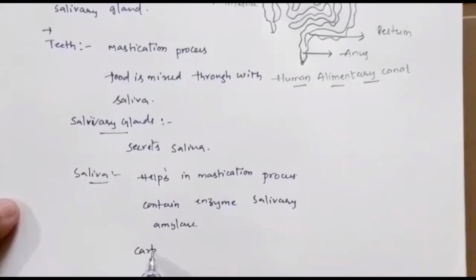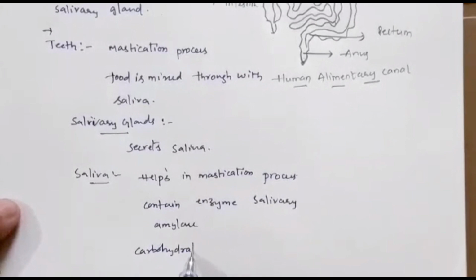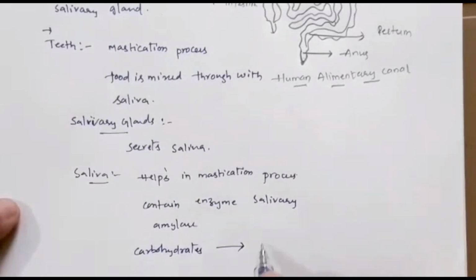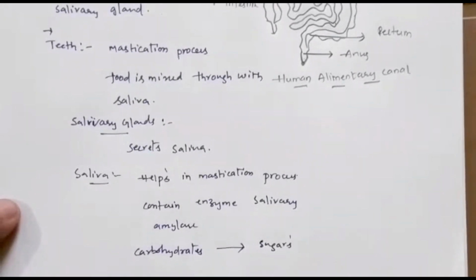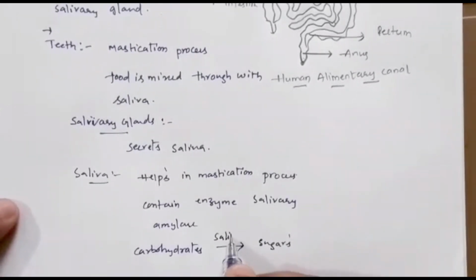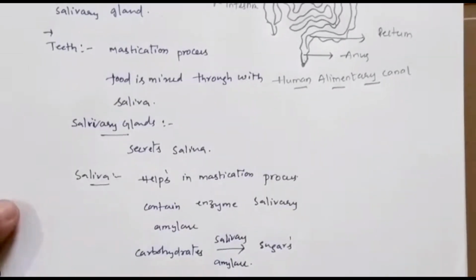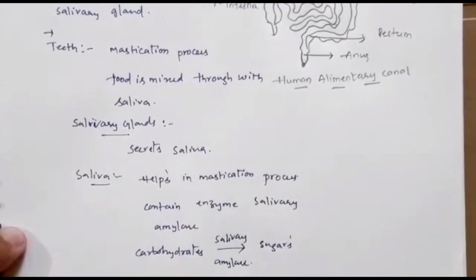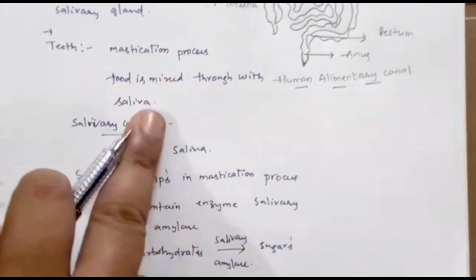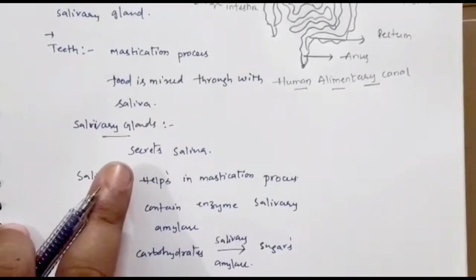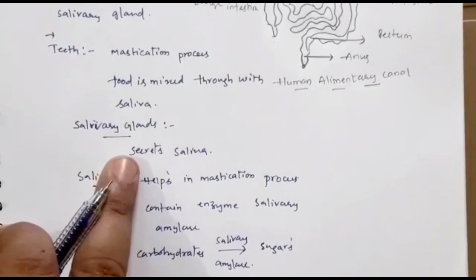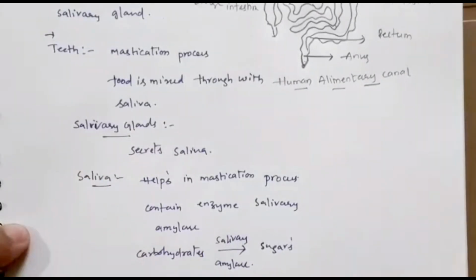It acts on carbohydrates. So it acts on carbohydrates, converts carbohydrates to simple sugars, that is maltose. So this is done with the help of salivary amylase. Okay, children, is it clear for everyone? This is what happens in our buccal cavity. With the help of teeth, food is thoroughly mixed, ground, chewed with the help of saliva. Okay, and lower jaw helps in the process of mastication. With the help of tongue, food is thoroughly mixed up in our mouth. So this is what happens in our buccal cavity.